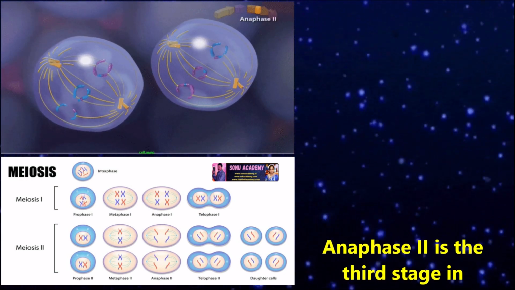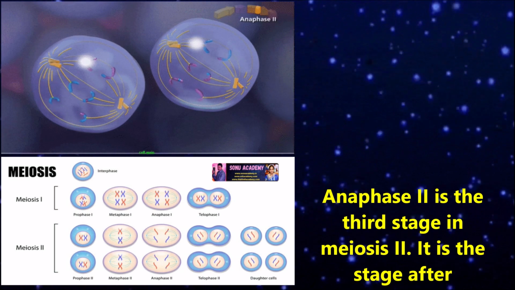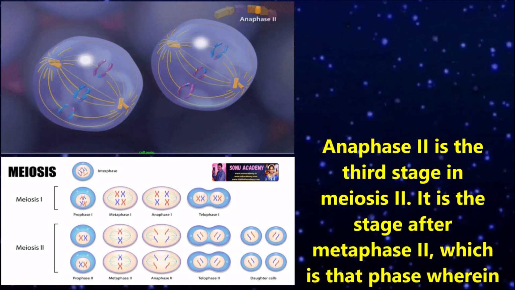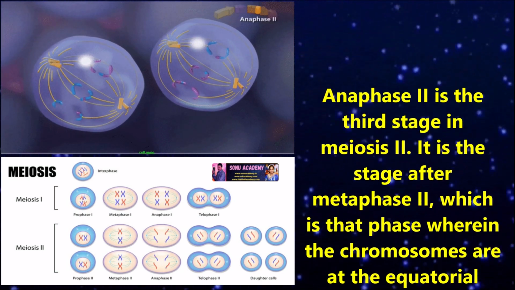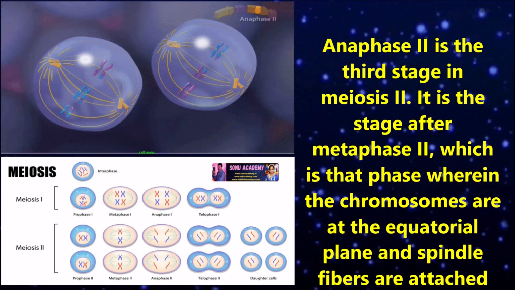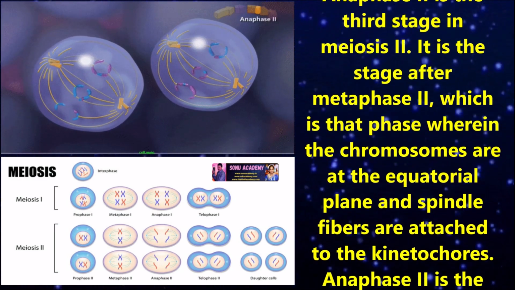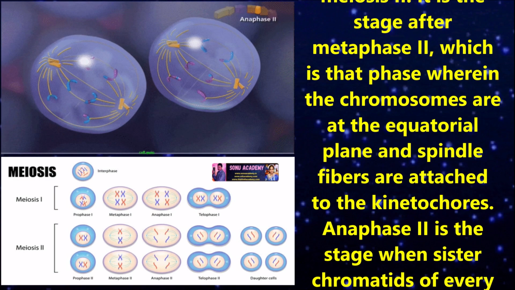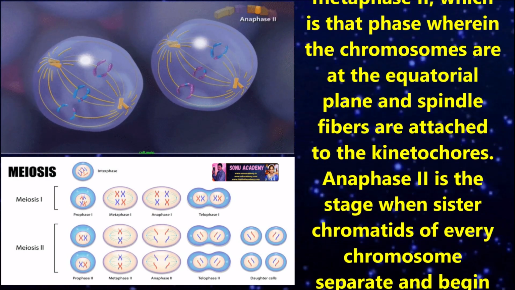Let us discuss anaphase 2. Anaphase 2 is the third stage in meiosis 2. It is the stage after metaphase 2, which is the phase wherein the chromosomes are at the equatorial plane and spindle fibers are attached to the kinetochores.